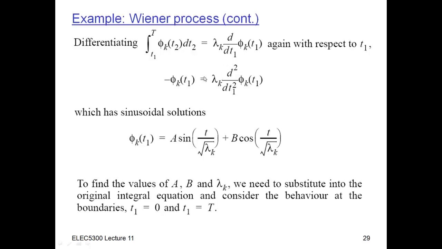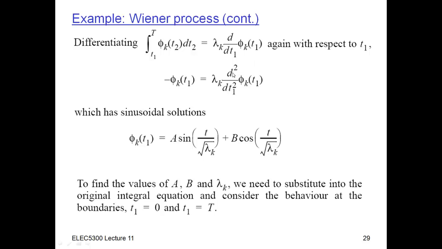And so now what I get is a function whose double derivative is proportional to the negative of itself. And that's a sine and a cosine. Because if I take, let's say, cosine and differentiate it, you know that you get minus sine. And when you differentiate the sine, you get cosine back again. So if you differentiate cosine twice, you get minus cosine. If you differentiate sine twice, you get minus sine.